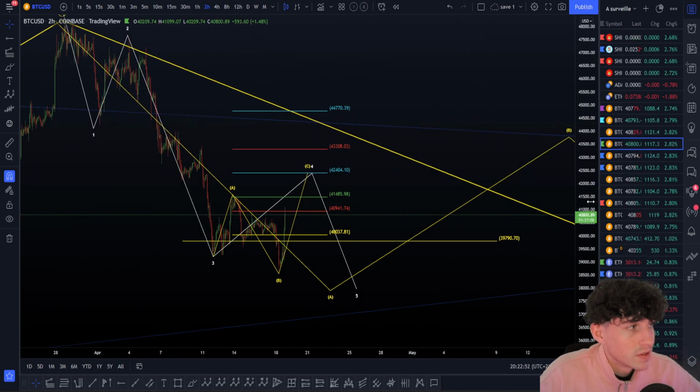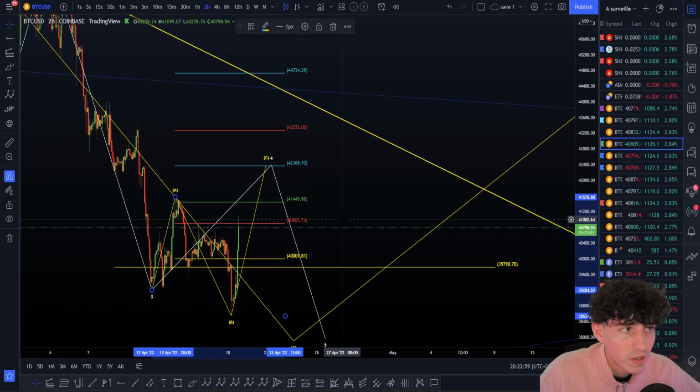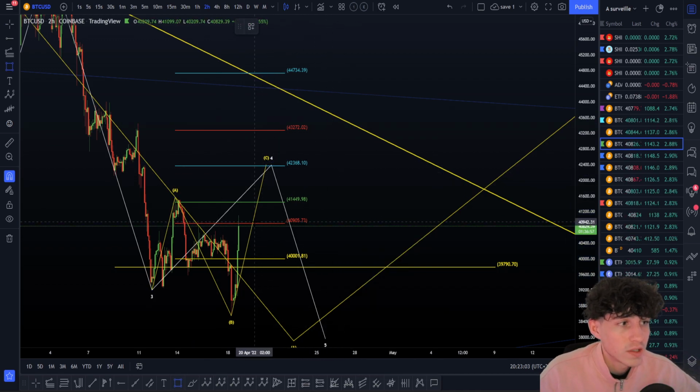So yes, we can still be in the 4. Once you know how to find these targets, from the A wave root to the A wave top to the B bottom here, for your extension tool, the maximum target is a 1.618 here, so we're really going to check it out step by step.